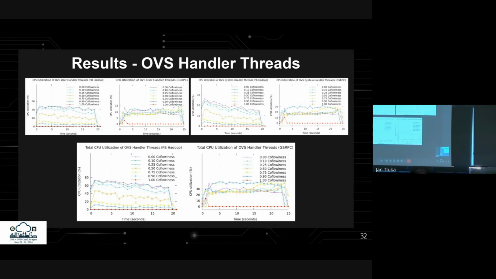However, as coflowiness increases, Facebook reduces its resource usage, which Google does not. The lower resource usage in the Google distribution is due to batching upcalls, which introduces latency. We will explore this further later.